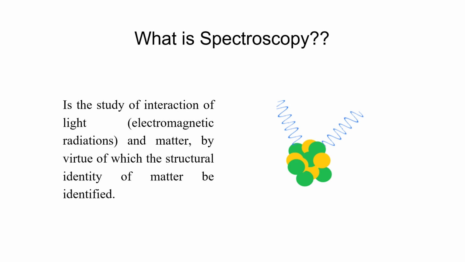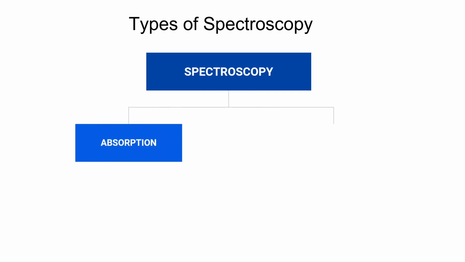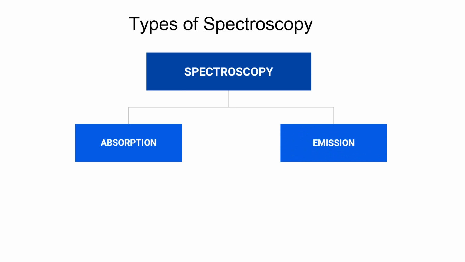Spectroscopy is the study of interaction of the light, meaning electromagnetic radiations, and the matter, by virtue of which the structural identity of the matter can be identified. So how many types of spectroscopies can there be? Spectroscopy can be of two types, that is absorption spectroscopy and emission spectroscopy, and even these absorption and emission spectroscopies may be of two different types.